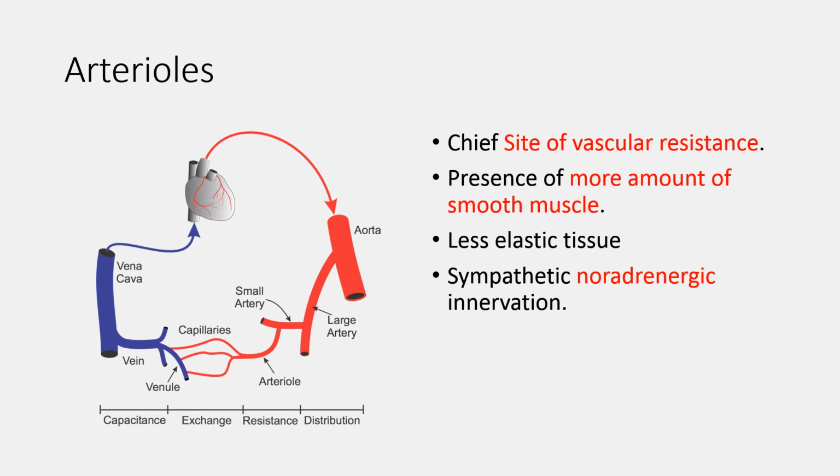Because these vessels contain more smooth muscle, they are also known as muscular vessels. All these vessels are richly innervated by sympathetic noradrenergic nerve fibers. So sympathetic overactivity produces vasoconstriction and increases peripheral resistance, and a decrease in sympathetic activity increases the diameter of these vessels. With a change in their diameter, these vessels act as control conduits and regulate the blood flow towards the capillaries and the tissues.